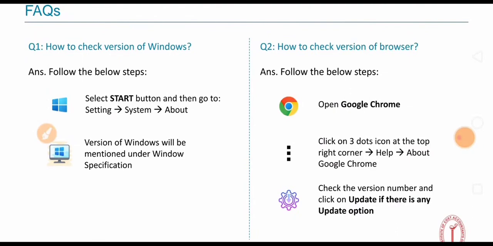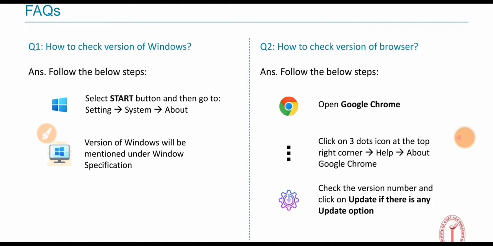Click here for frequently asked questions. First question, number 1: how to check your Windows version. Answer: follow the steps below. Click the Start button, then go to Settings, System, and About. The Windows version will be mentioned under the Windows specifications.